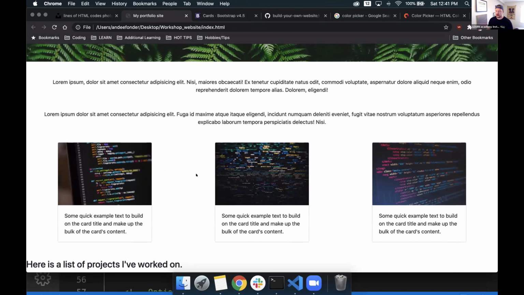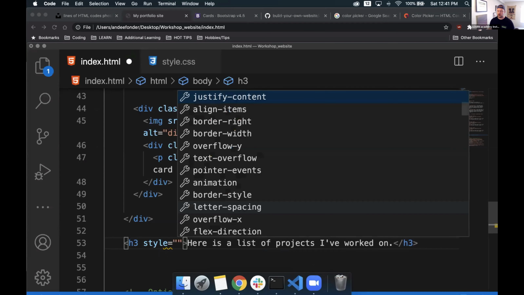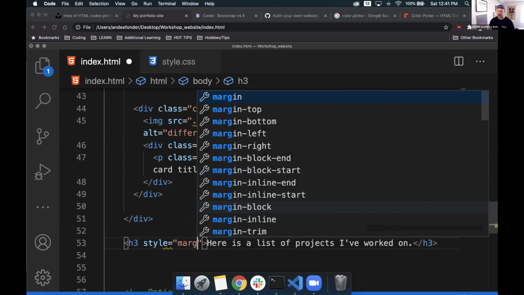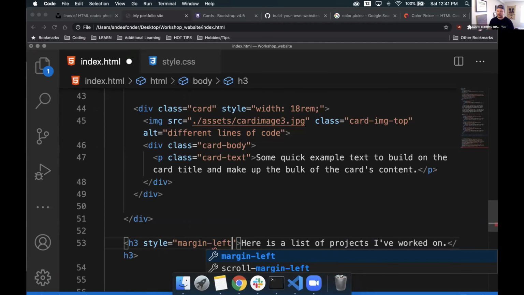We'll scroll down. Here's a list of projects I've worked on. Cool. Again, that's floating all the way to the left. I'm not a huge fan of that. I want to add some styling to it, so we can do that by accessing inline styling. We'll say style equals, then some quotation marks all inside the tag. And I'm going to go margin, but instead of just using margin by itself, I'm going to say margin-left, so I'm targeting specifically the left.